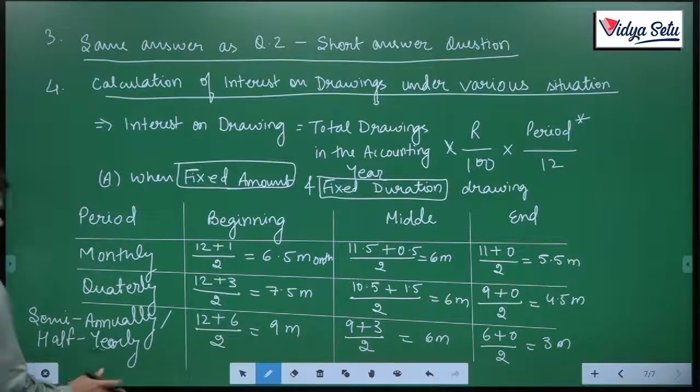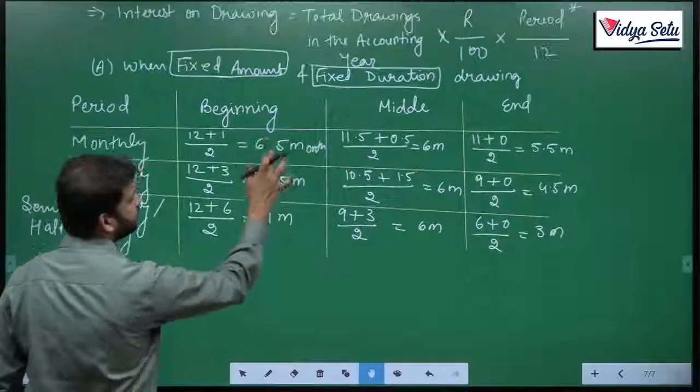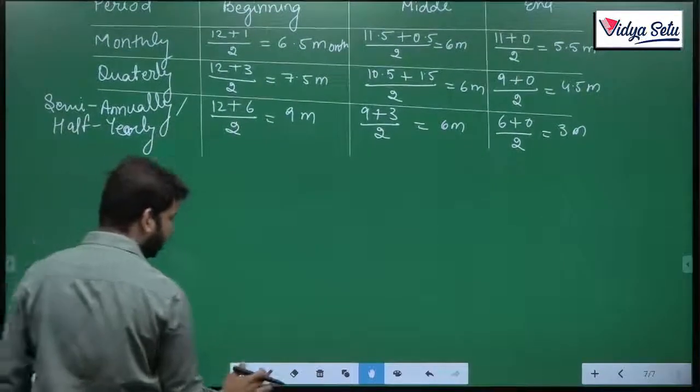Now we will discuss when amounts and durations are not fixed. What will happen when amounts and durations are not fixed?